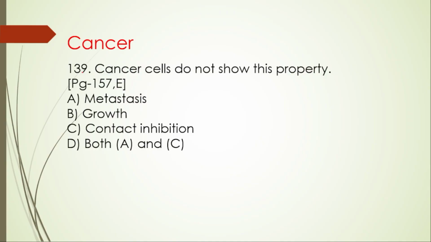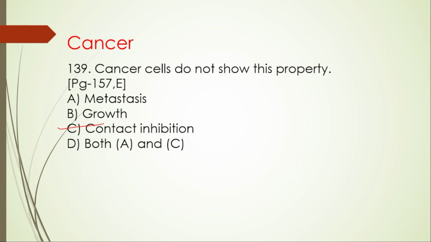139. Cancer cells do not show this property: metastasis, growth, contact inhibition. Both A and C. So here the right option is C, contact inhibition. It is a natural process where normal cells stop dividing when they come into contact with one another.